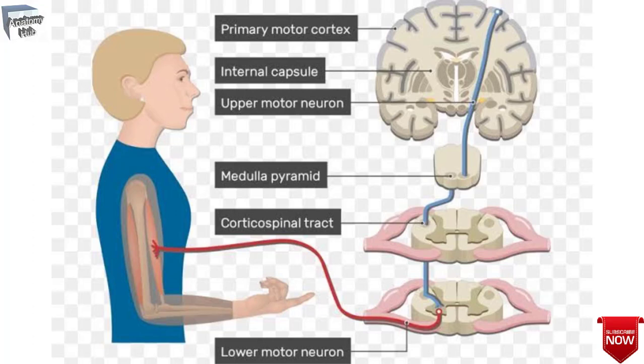Fibers in the corticospinal tract leave the cerebral cortex in the internal capsule, mainly at the posterior limb of the internal capsule, which carries all axons in and out of the cortex.